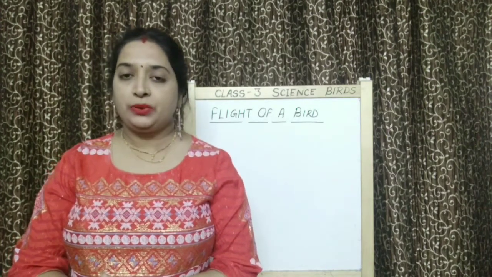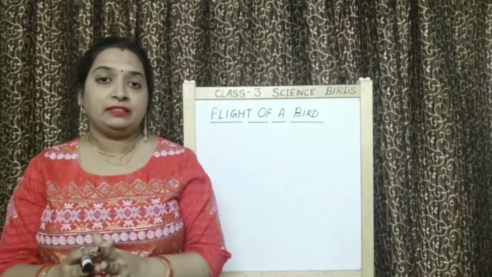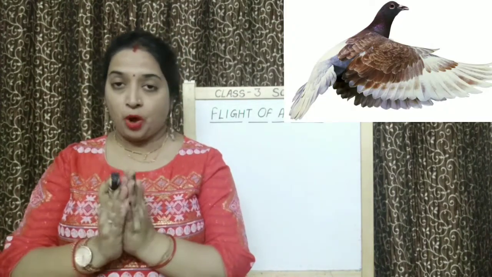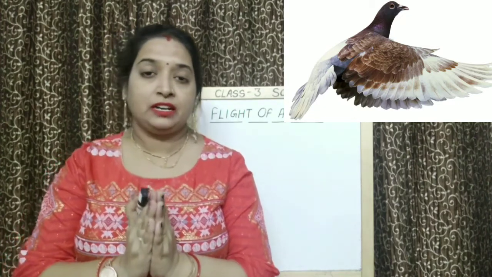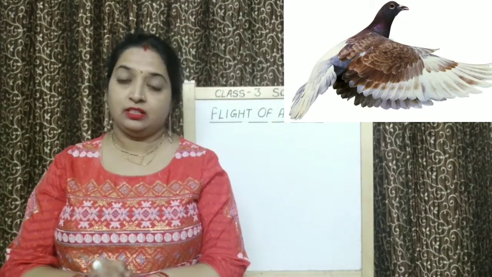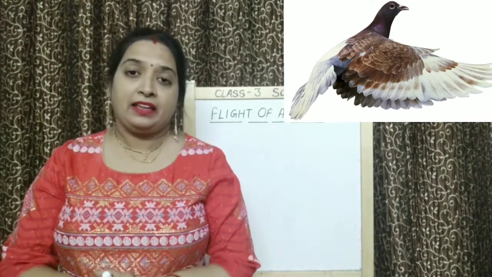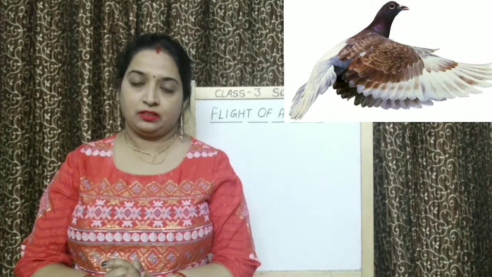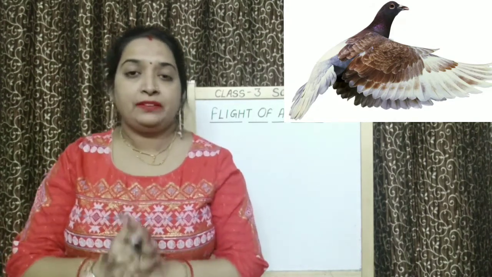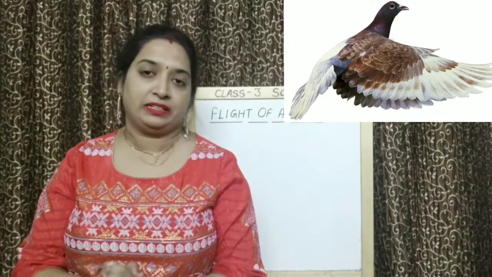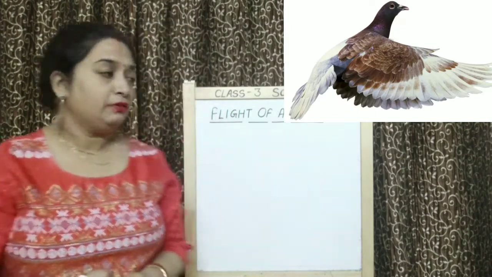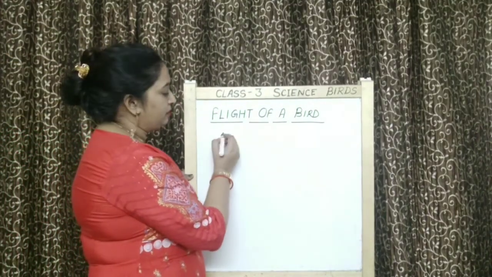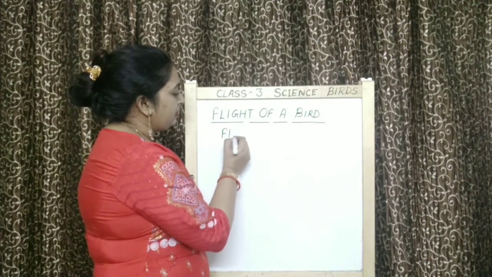Okay? Now, children, if I'm saying that birds are flying with the help of their wings, what happens during the flight? Children, birds fly by flapping of wings. They flap their wings. And to flap their wings, they show two kinds of movements. So what are those movements? See, what is it in here? Flight of a bird by flapping wings.